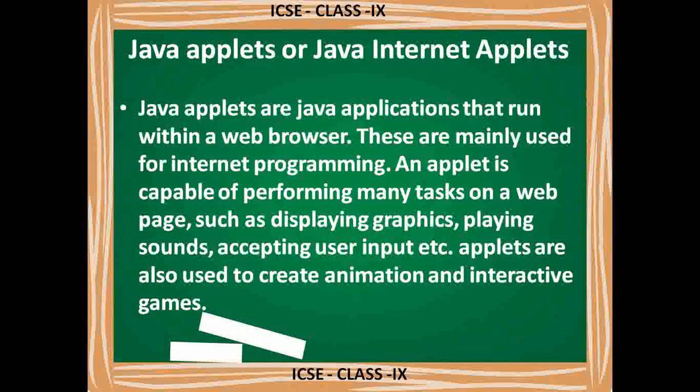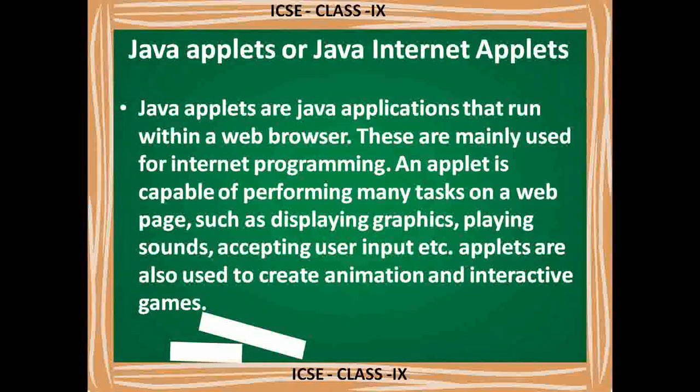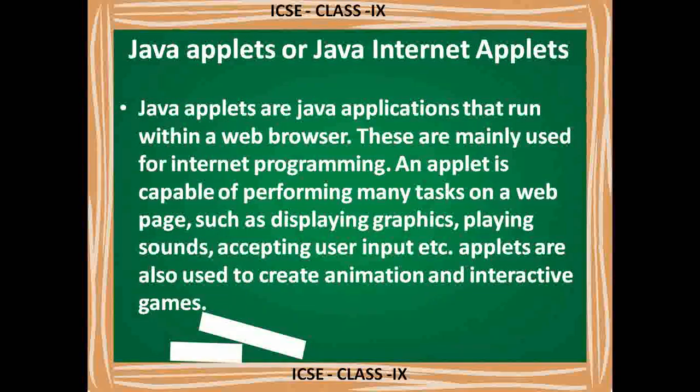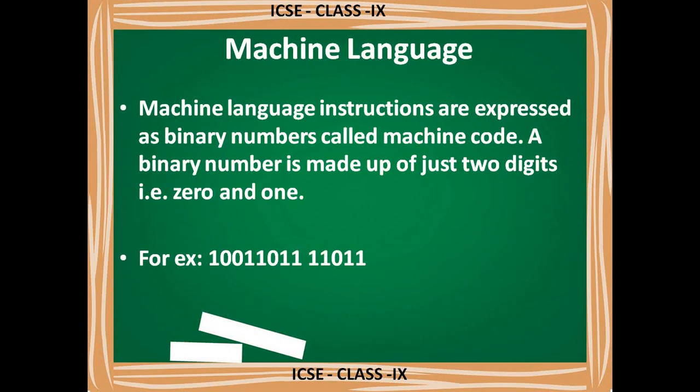These applets are small programs, mini programs, that run in a web browser. Take the example of a game. When we play games on a mobile or a computer, while playing we can see the scorecard, the animation effects, and different types of options related to that game. That is all an example of applets, small applications embedded in that game. Got it? Small animation effects are given. That is all applets.